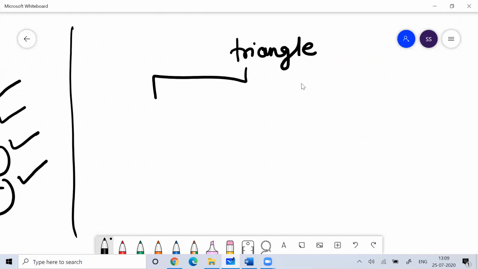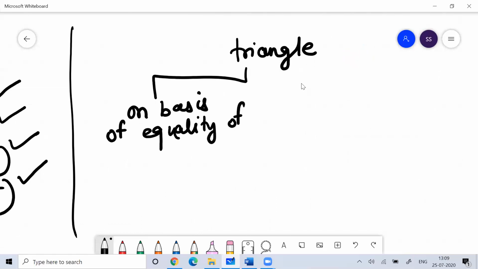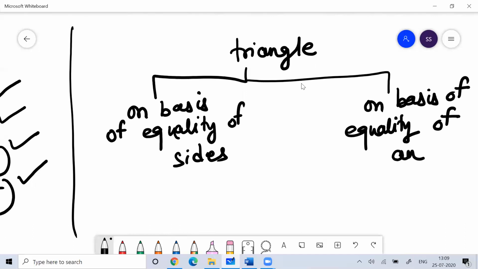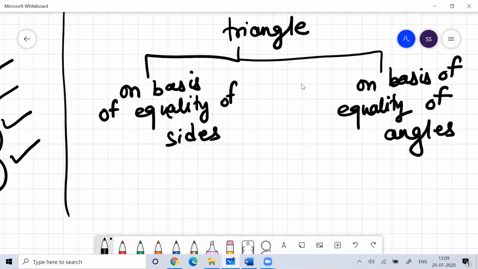Now going further, when I talk about a triangle, I can understand a triangle on the basis of equality of sides, or I can understand a triangle on the basis of equality of angles.